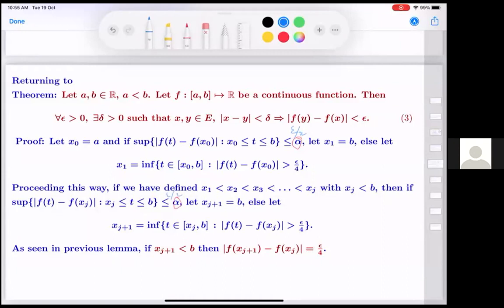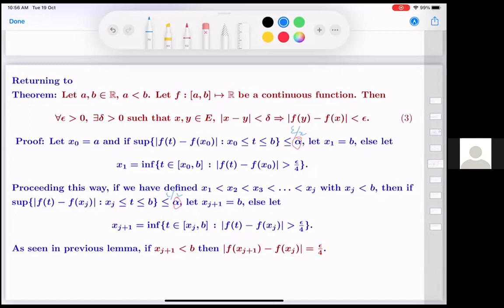So successively I'm going to keep choosing. Suppose I've chosen up to xj, and xj is strictly less than b. Then if this distance is anyway less than or equal to epsilon by 2, I will call x(j+1) equal to b. Otherwise, we will take x(j+1) to be the first time the distance exceeds epsilon by 4.